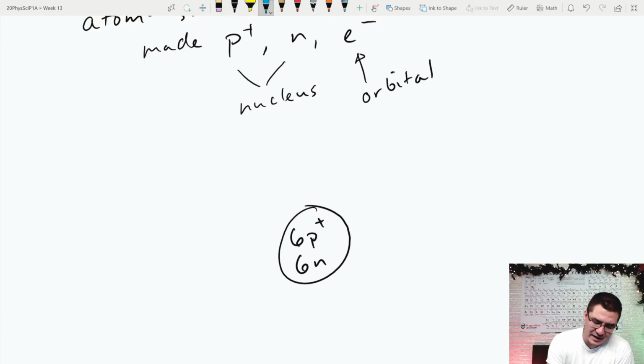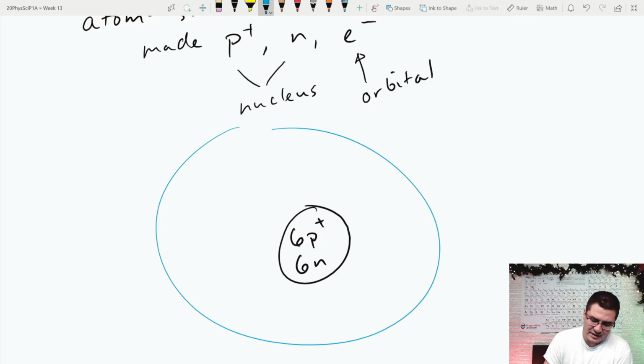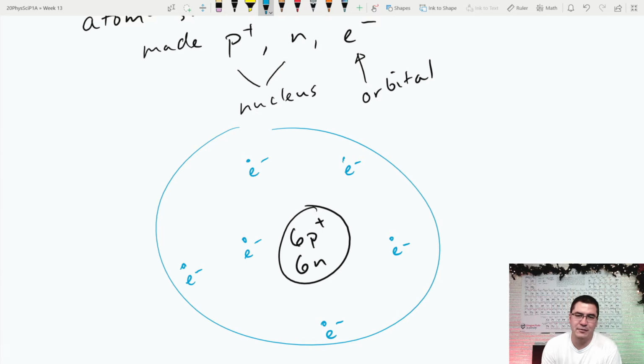Then outside, somewhere in this region outside of the nucleus, you'll find 6 electrons. Now I'm just going to randomly put them in here. I think that's 6. Each electron carries a negative charge, and they're going to be found away from that positive charge. Now they're in constant motion. They might be found in certain regions of that cloud more so than other regions, but let's just think of them as outside.